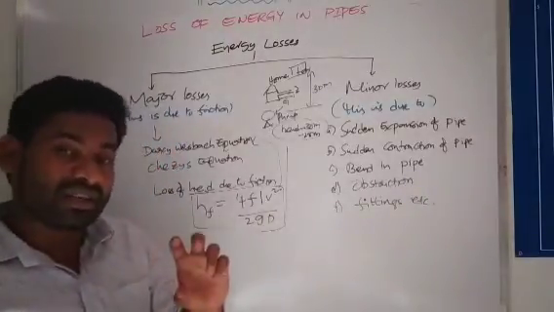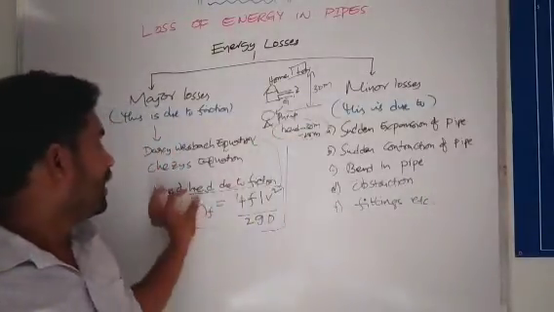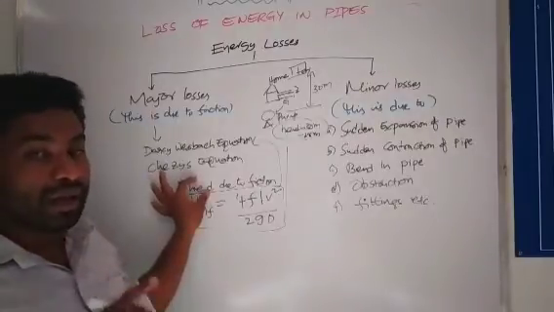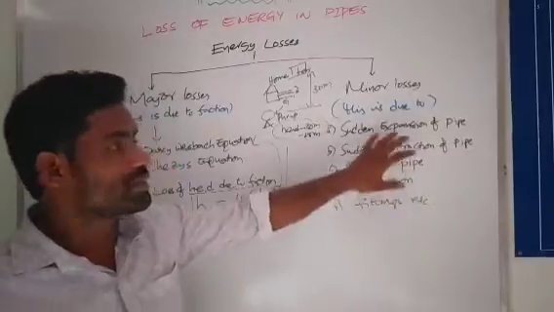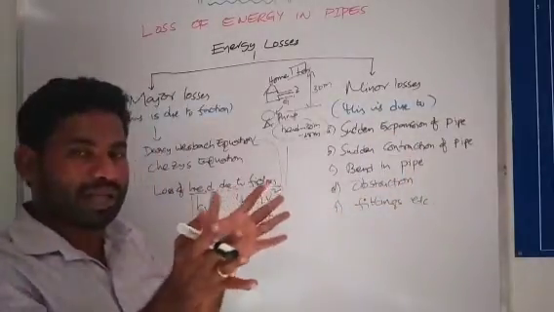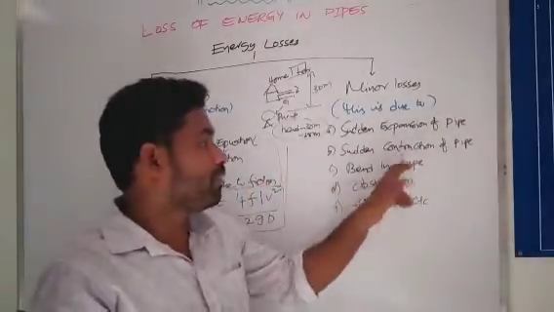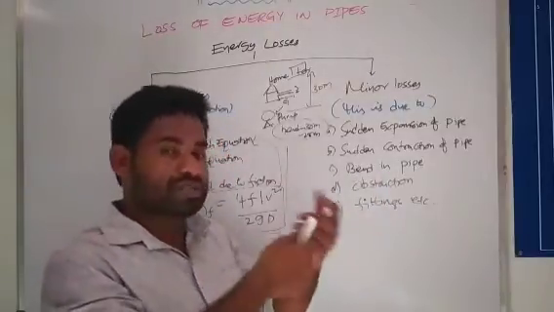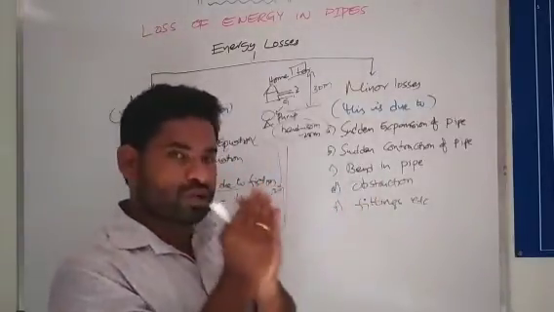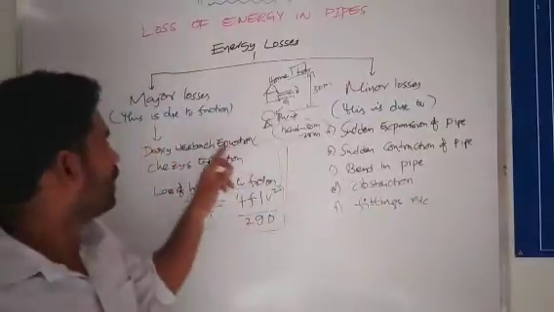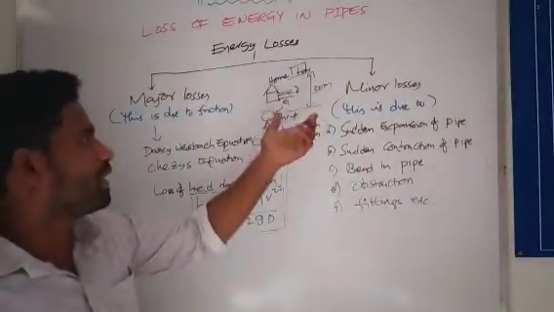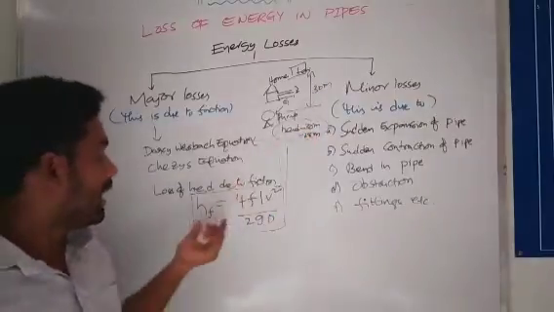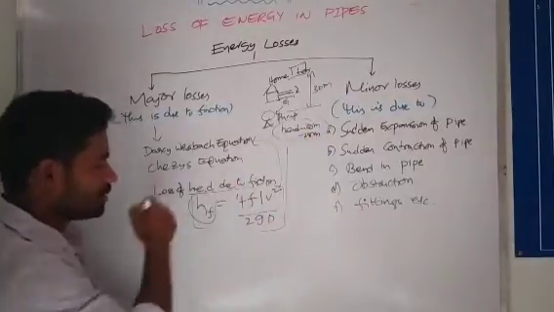There may be a decrease in head. And what is the reason for the decrease? So these are all reasons. Sometimes the pipe will expand, sometimes the pipe will contract, sometimes bends will be there, sometimes obstruction will be there, fittings will be there, and due to friction, so many reasons. And you can have head loss. So this is the head loss data.